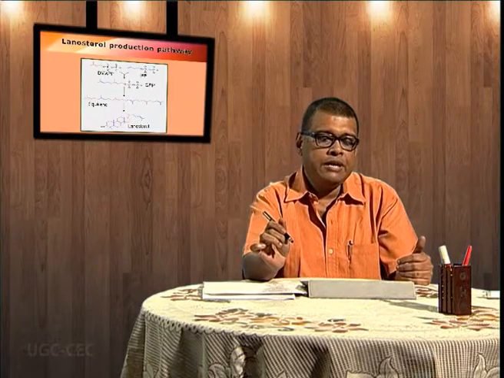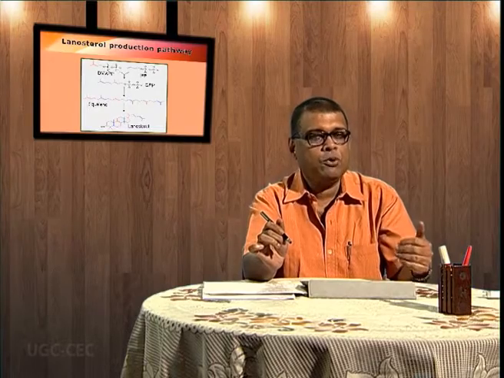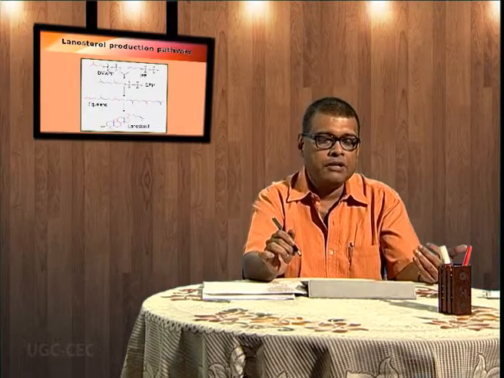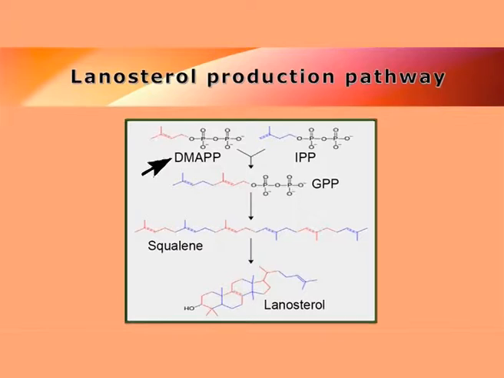Now, there is an important sterol which is lanosterol, and lanosterol production is taken up by both plants and microbes, where dimethyl allyl pyrophosphate and isopentenyl pyrophosphate condense together to produce squalene, and squalene will be cyclized to produce lanosterol. This lanosterol is a typical plant steroid and is also initiated by microbial infection.